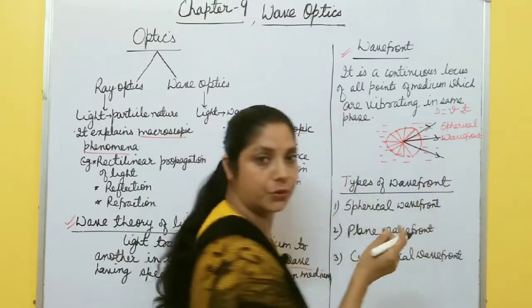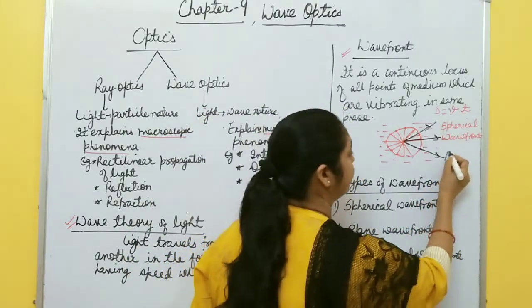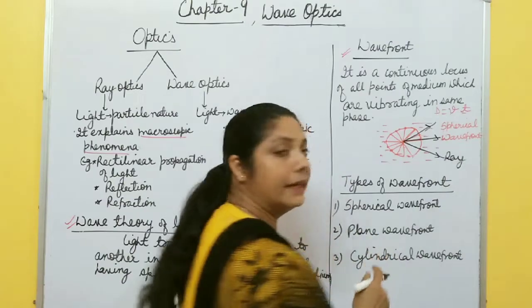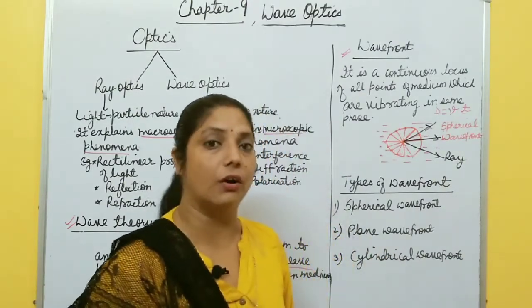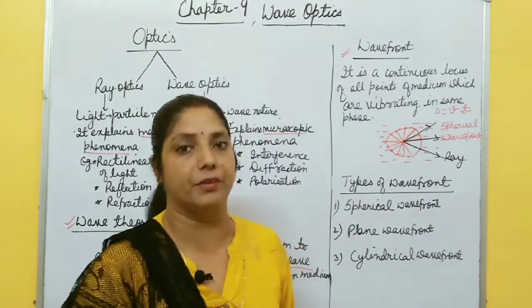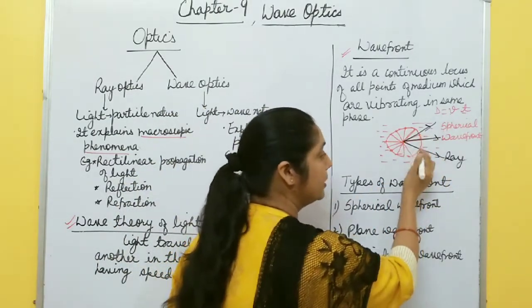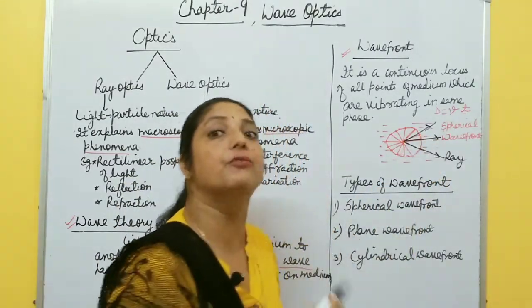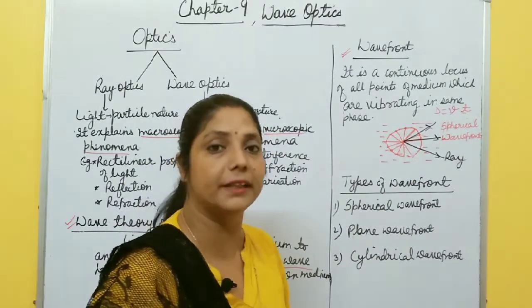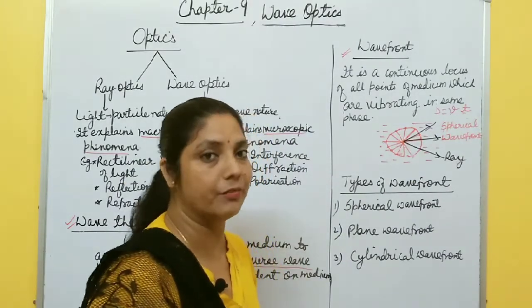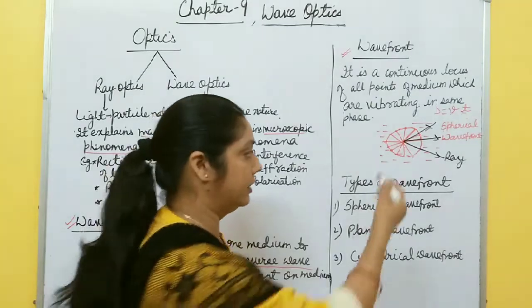This line is called a ray, and it gives the direction of energy of the light wave, and it always propagates perpendicular to the wave front in the forward direction. I will explain why in the forward direction, not in the backward direction, in the next slide.